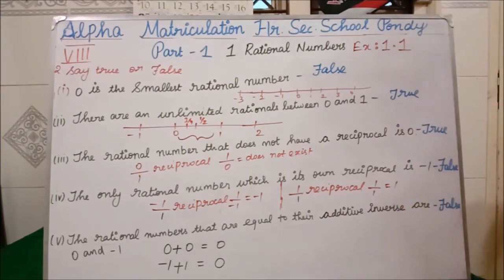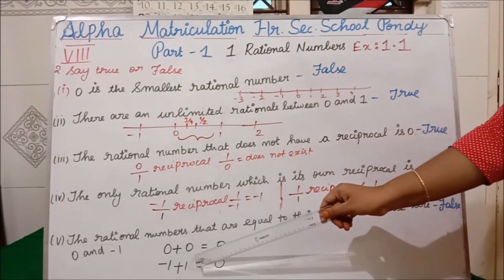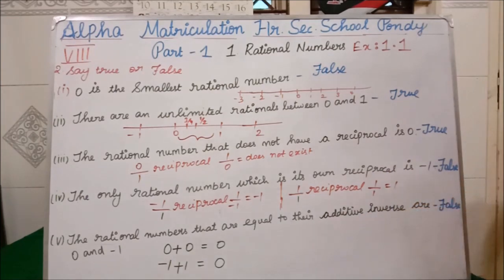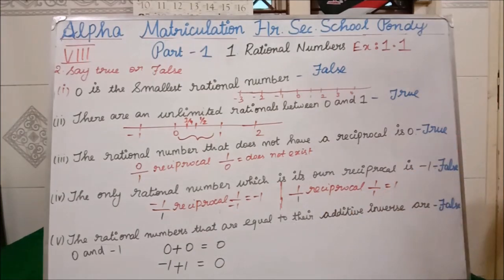If the question is -12, you have to write the answer as positive 12, and you have to get the sum as 0, isn't it? Now I am taking this 0 first. I am adding 0, so additive inverse means you have to add 0. What am I getting? 0. So I am writing here -1. The additive inverse of -1 is what?